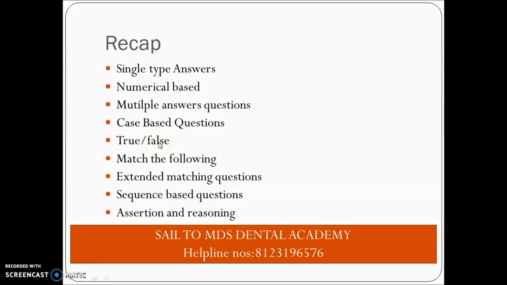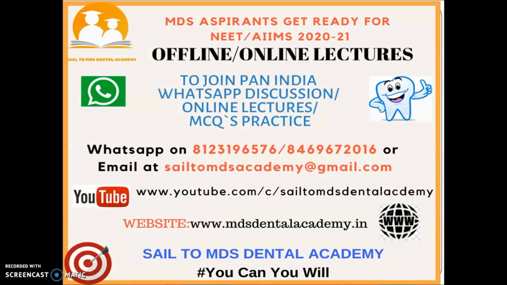True or false, bankable thing, study the question properly. Match the following, know the definitions and symptoms and signs properly. Extended matching questions, where you have the scene and components given and you have to relate both of them. Then we have the sequence based questions, as already we have seen. You have to arrange the things in sequence. And there is one more category, assertion and reasoning questions. It is very simple: 2 statements will be given, then you tell whether both statements are correct, and whether they are related to each other or not. Fine. So dear friends, now you can see how 8 to 9 types of questions they ask in the examination.